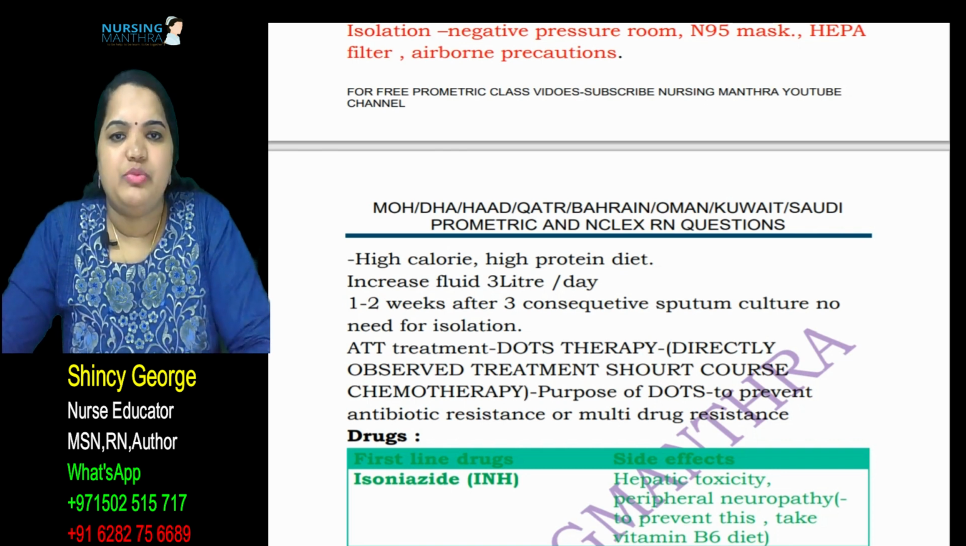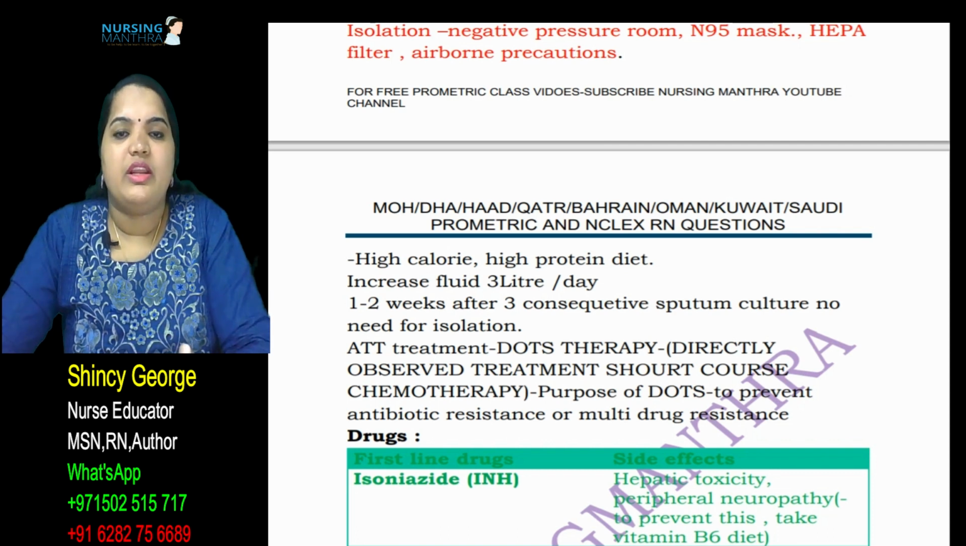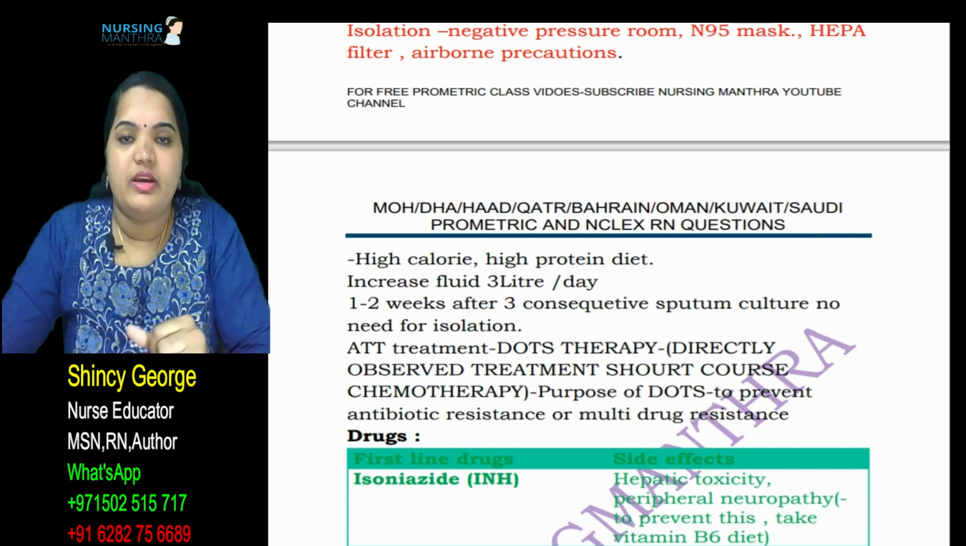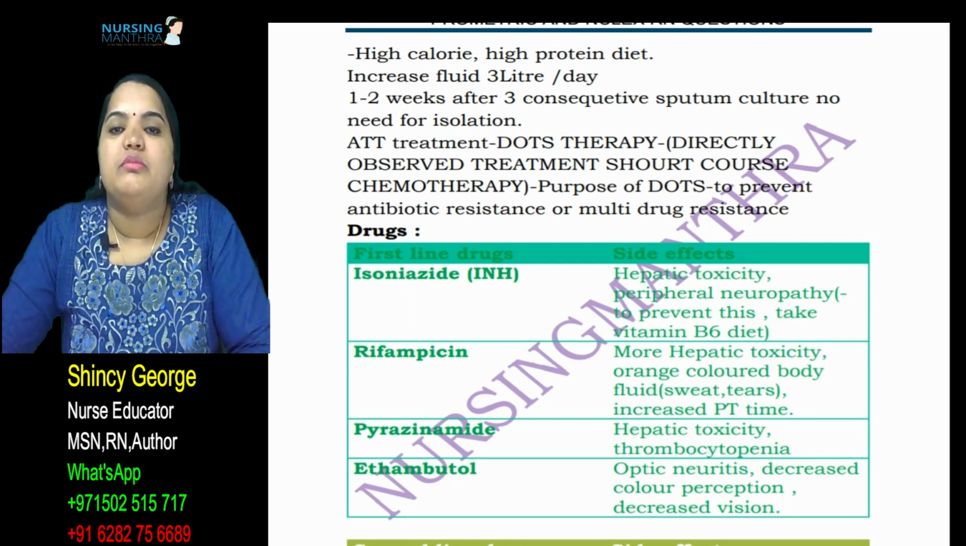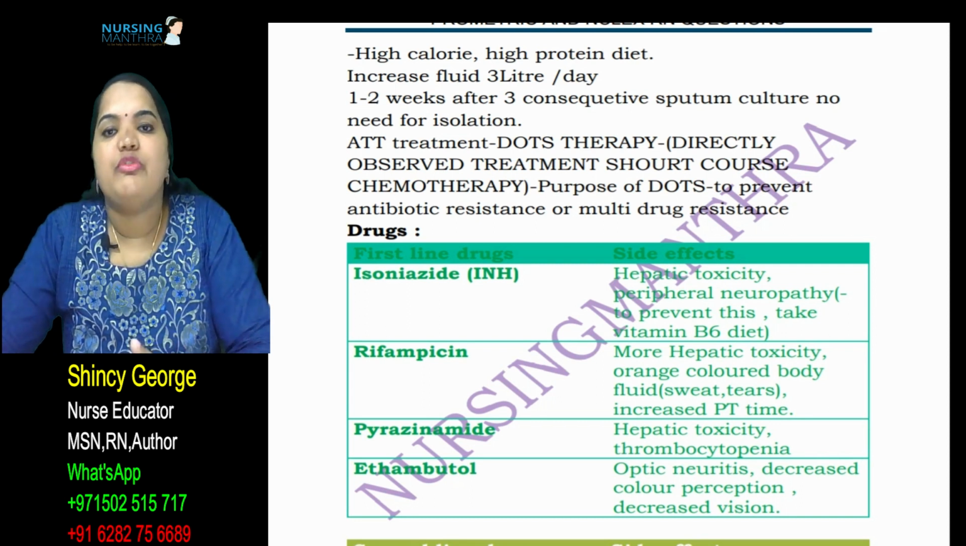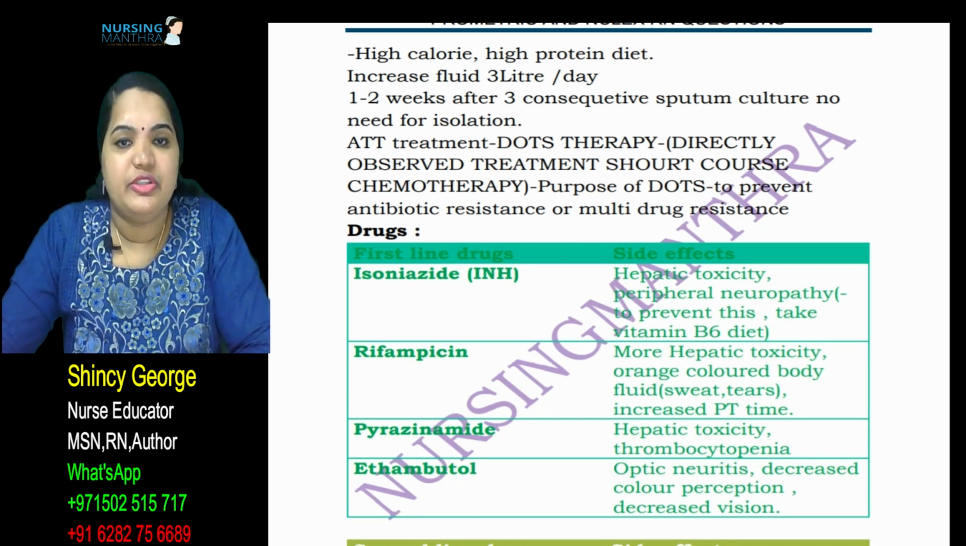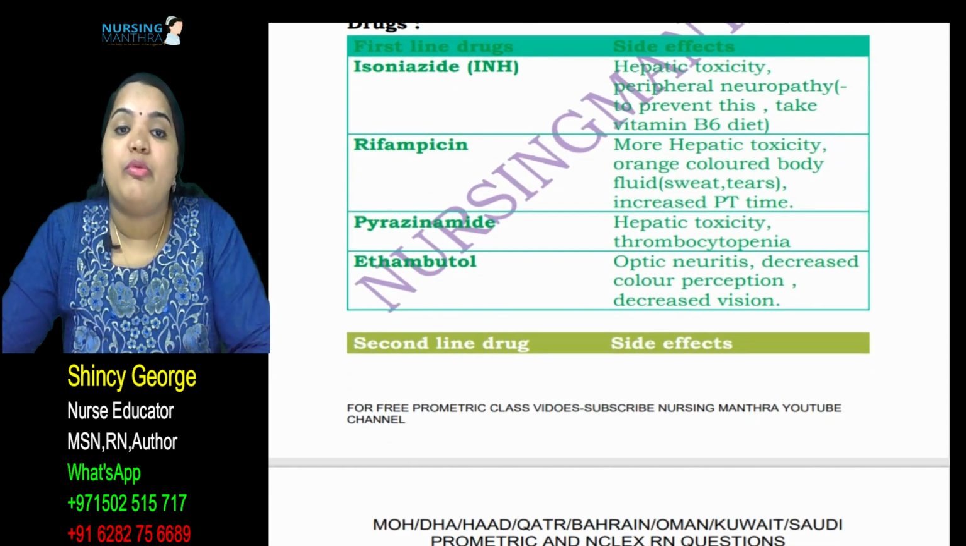What is the management for TB? There will be isolation. As we told, we are giving the negative pressure room, airborne isolation, and the nurse or healthcare professional who cares has to wear the N95 mask. In the room there should be a HEPA filter, and all airborne precautions we use for tuberculosis. For TB we have to provide a high calorie and high protein diet to the patient, and inform the patient to increase fluids to 3 liters per day.